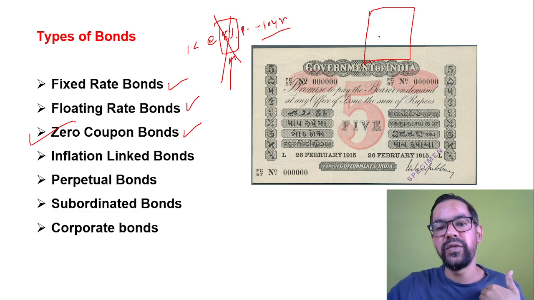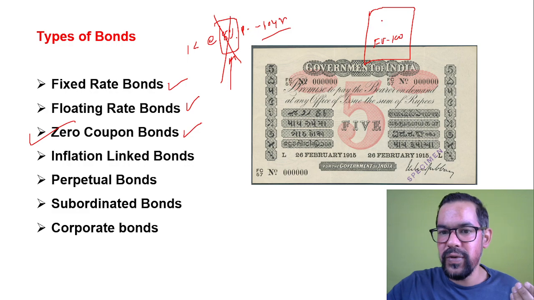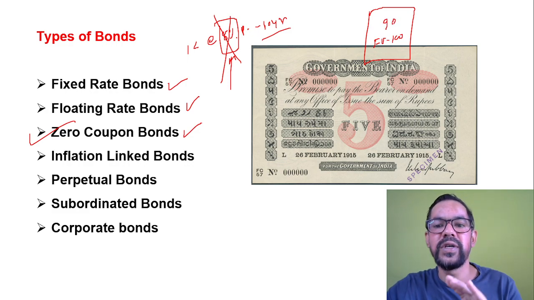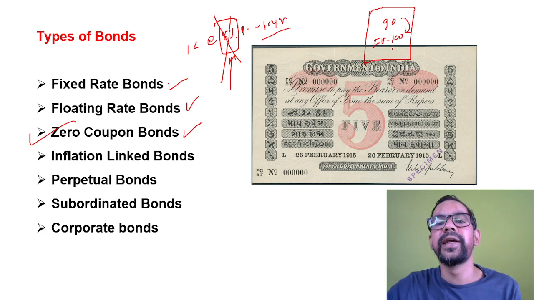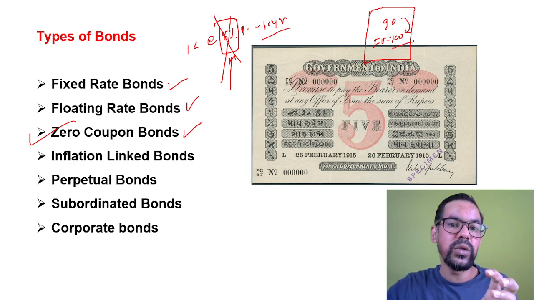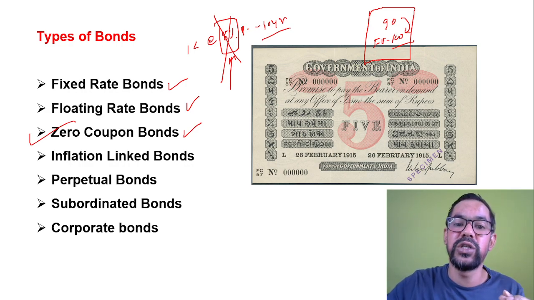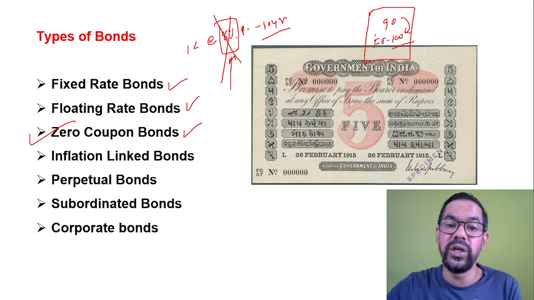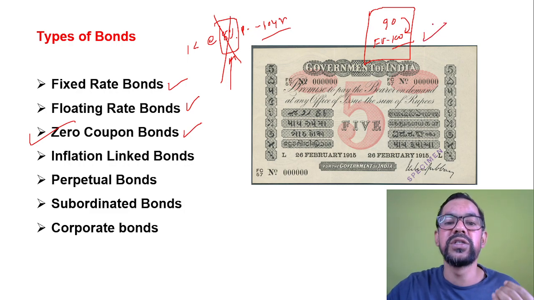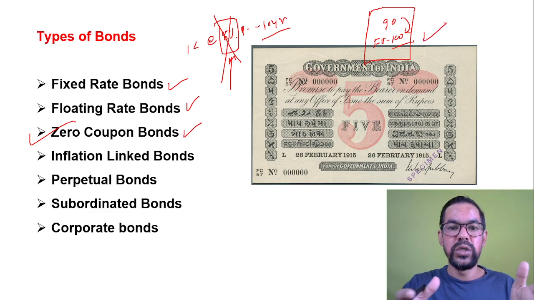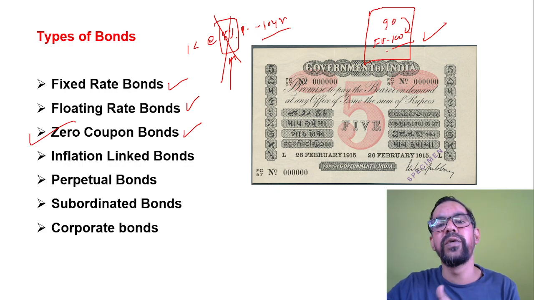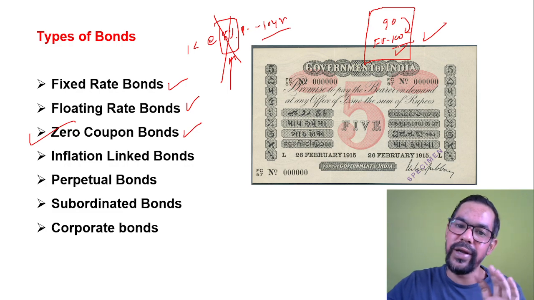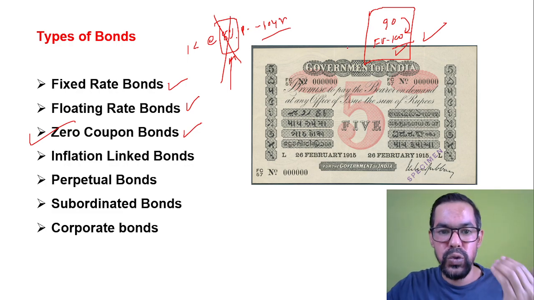So let's say the face value is 100 rupees, and at the time of investment they ask you to invest 90 rupees only. They'll say you invest 90 rupees, after 1 year we'll give you 100 rupees. Where no rate of interest or coupon rate is mentioned, these kinds of bonds are generally known as zero coupon bonds. The logic is you invest 90 rupees, after 1 year you get 100 rupees. So you are getting a rate of interest, but there is as such no rate of interest mentioned.